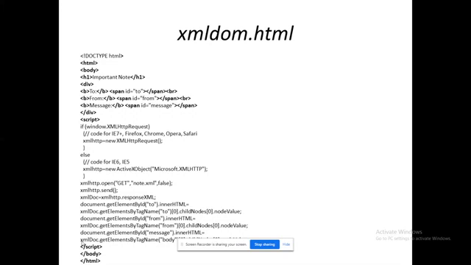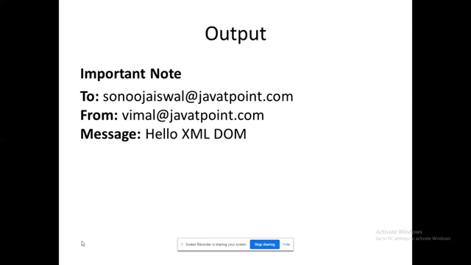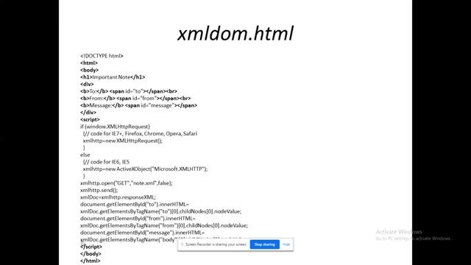These words are from the tags, but the data is available from our Sonu Aiswal at javatpoint.com, Vimal at javatpoint.com. Hello XML DOM is available from this section. That is the main thing that I want to stress.